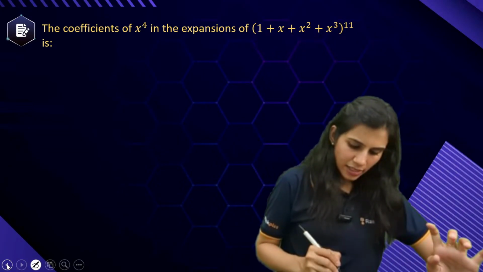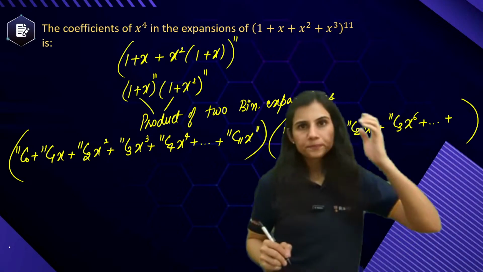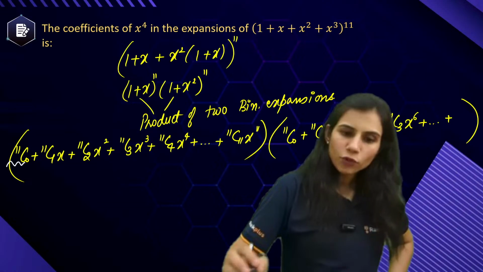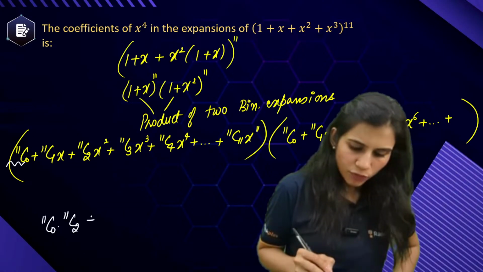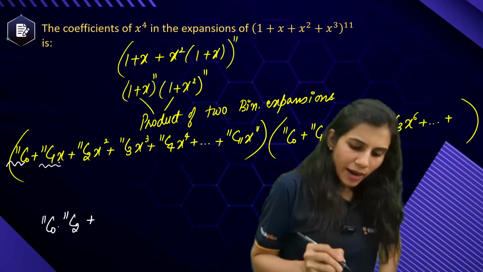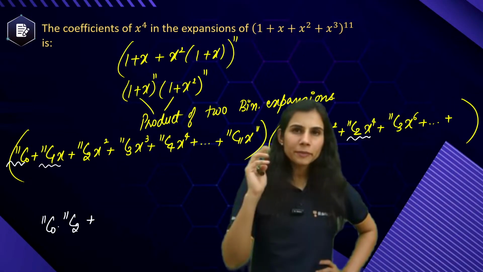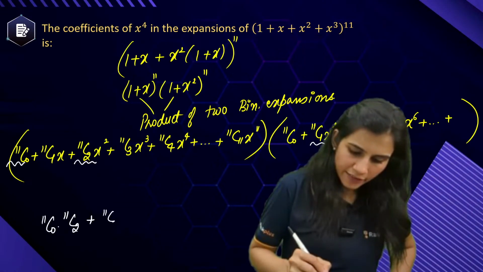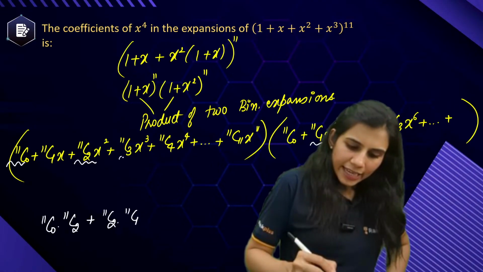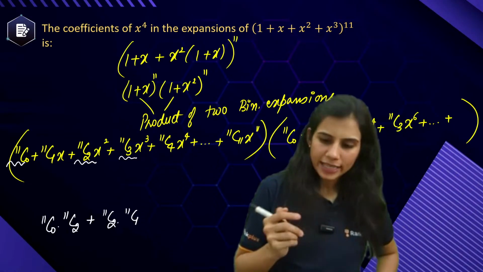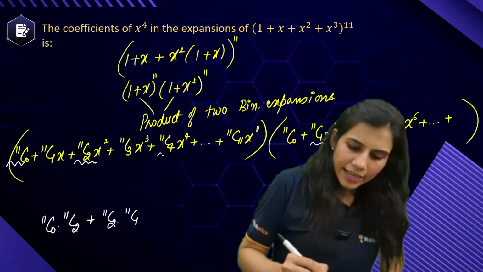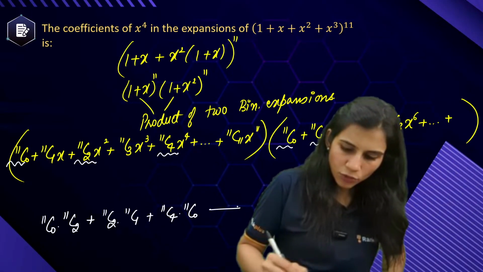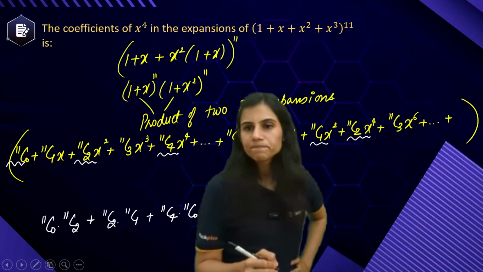Now, how will you get x to the power 4? See, 11c0 into 11c2x to the power 4. So, 11c0 into 11c2, one of the coefficients. 11c1 should be multiplied with x cube, but there is no x cube term in the next bracket. So, this is gone. 11c2x square into 11c1x square. Perfect. 11c2 into 11c1. 11c3x cube has to be multiplied with something into x, but there is no x term in the next bracket. So, this is gone. 11c4x to the power 4 into 11c0. Perfect. 11c4 into 11c0. That's it, guys. This is my answer. That's it.